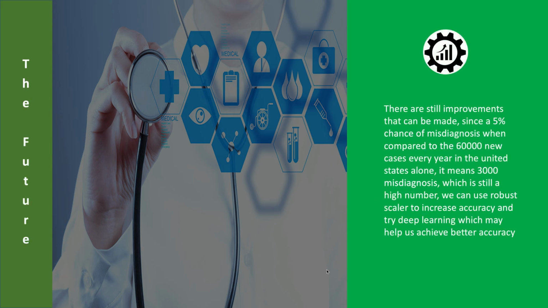So overall, there are still improvements we can make, right? We can try deep learning, which may help us achieve better accuracy, since a 5% chance of misdiagnosis is still a very large number compared to how many new cases of Parkinson's occur every year. But overall, this method is very fast and has good accuracy.